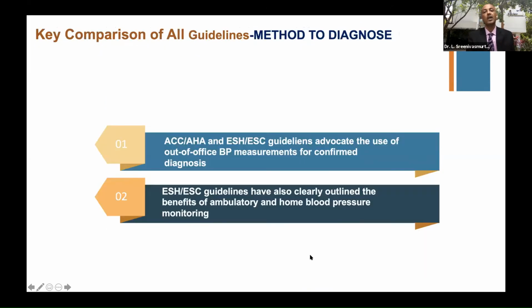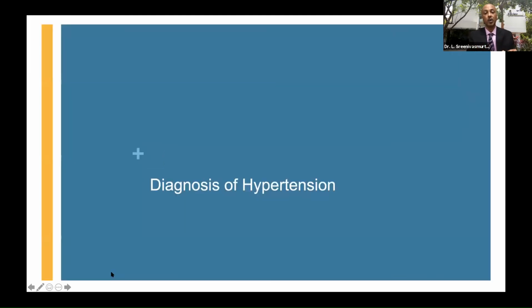patients. So comparison, whether with respect to the guidelines, ACC, ESH, ESC, all these advocate the use of out of office BP. It is not your clinic BP, it is out of office BP for confirmation of diagnosis. Very clear message. And ESH, ESC guidelines have also clearly outlined the benefits of ambulatory BP and home blood pressure monitoring. This is what Dr. Muruganathan sir was talking about. Very, very clear. It is out of office BP measurements that are required to diagnose, a very important point to note.